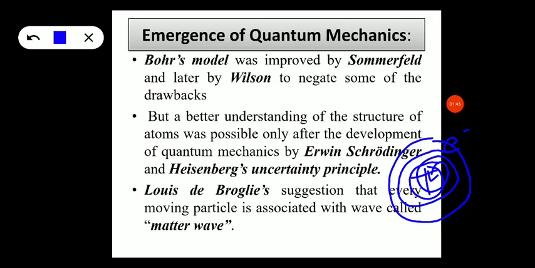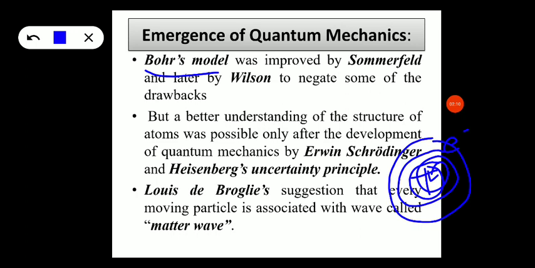Later, these drawbacks were covered by the scientist named Bohr, and he gave the important concept of orbit or stationary states or stationary levels. The first postulate of Bohr's model is electrons revolve around the nucleus in a circular path called orbits or the stationary levels or stationary states.